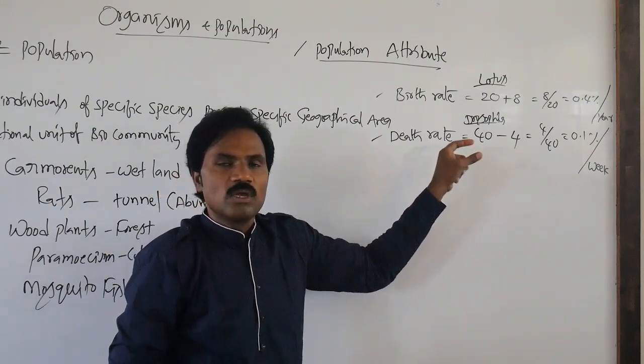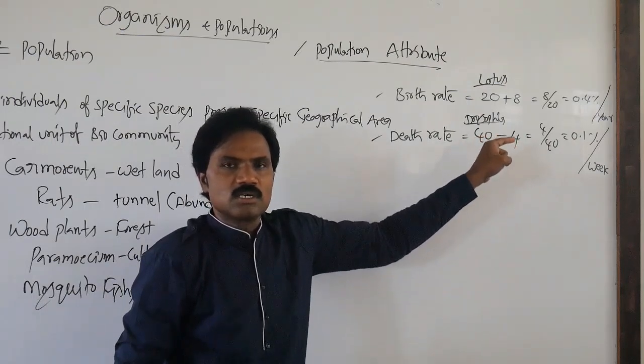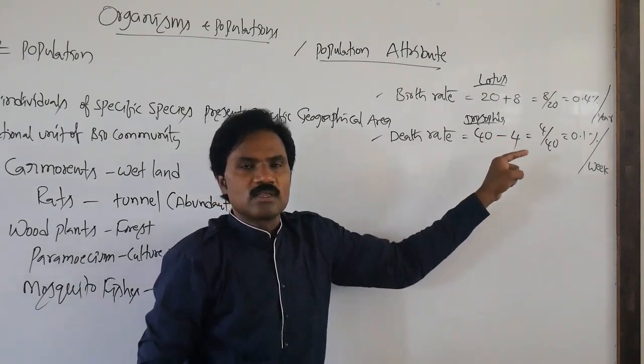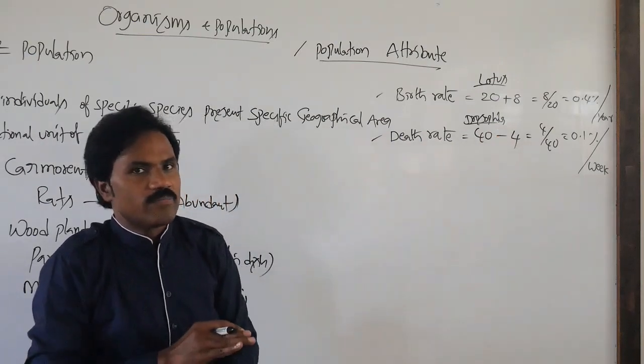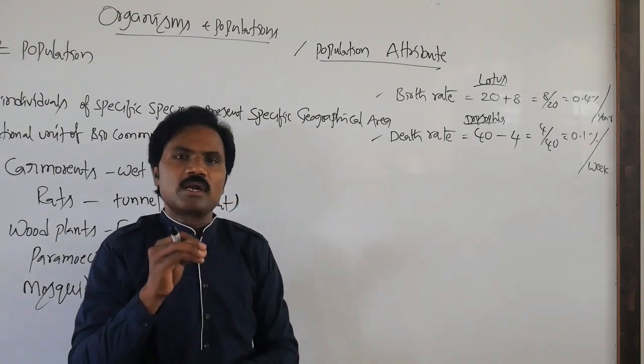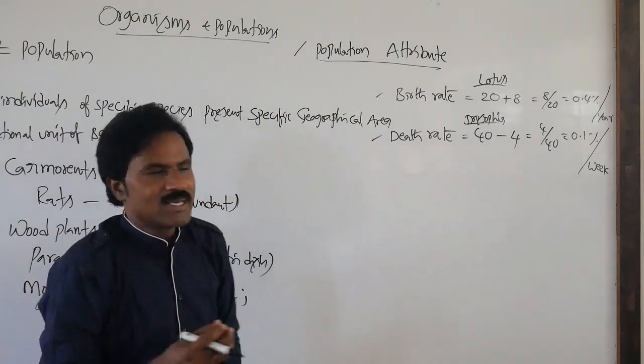Like this, one can calculate, and the percentage of birth rate as well as death rate will come.